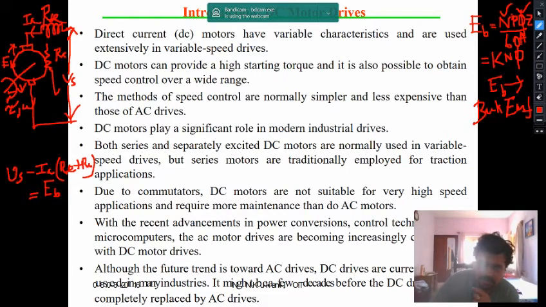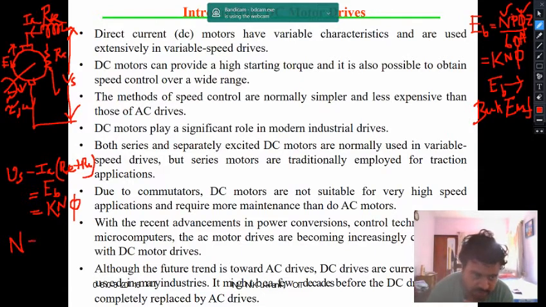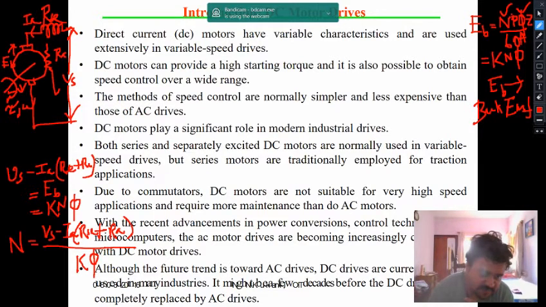So what we are going to do is substitute this value over here, K N phi. Correct? Now what will be your N? That is your speed. So your N will be equal to Vs minus Ia into RAC plus RA, that means the armature resistance, whole divided by K phi.